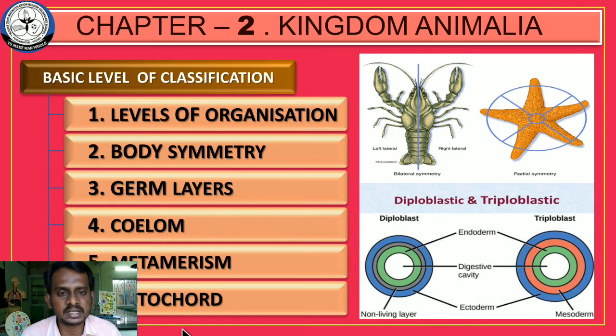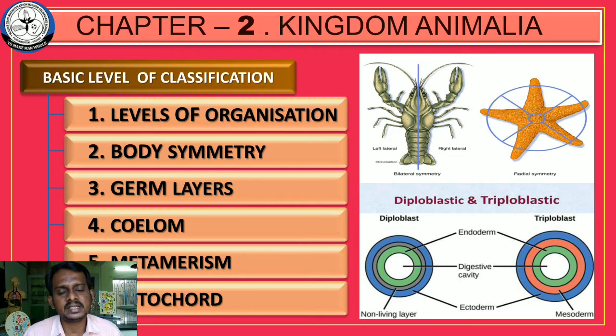Based on the presence of tissues, organs, and organ systems, the level of organization is also classified into cellular level of organization, organ level of organization, organ system level of organization, and the basic level, tissue level of organization.